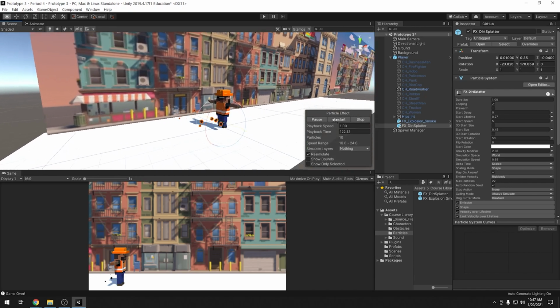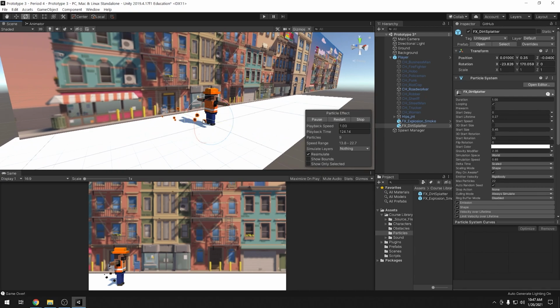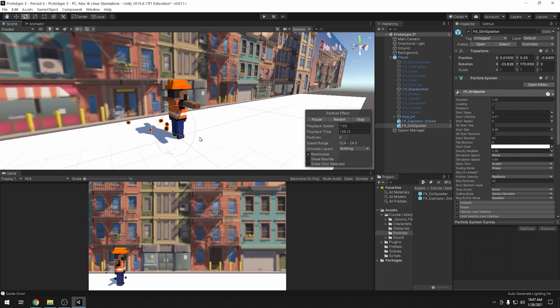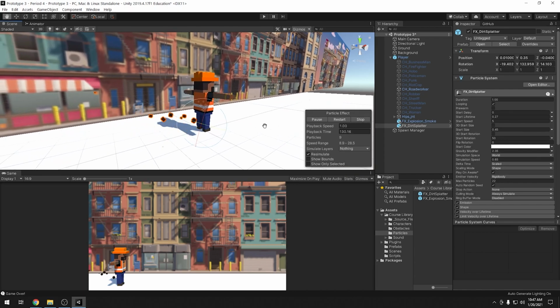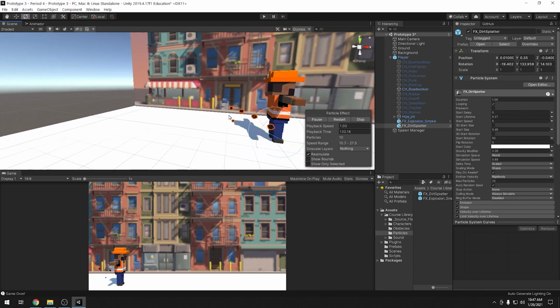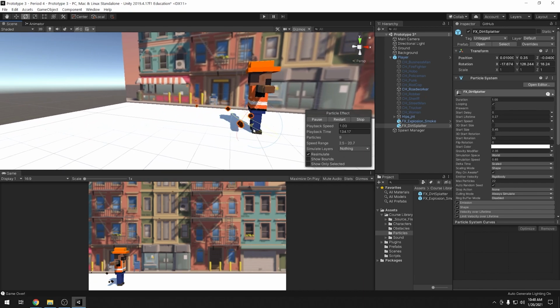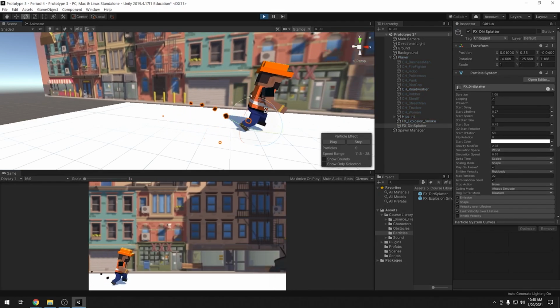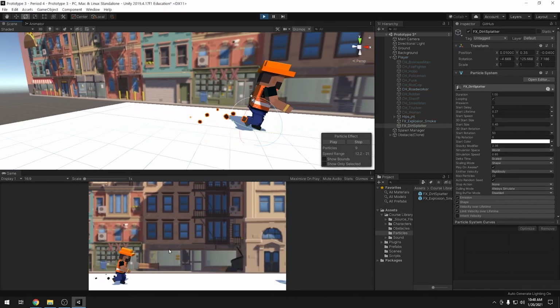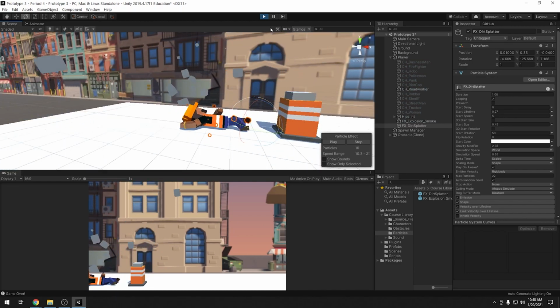Oh, I see the problem. You can see all of my dirt's flying way out to the side here instead of straight back. So I need to make it so more of the dirt is coming in. As I rotate that, I can get a better feel of my dirt. All right, now let's press play, see how that looks. Okay, that's more like I wanted there.